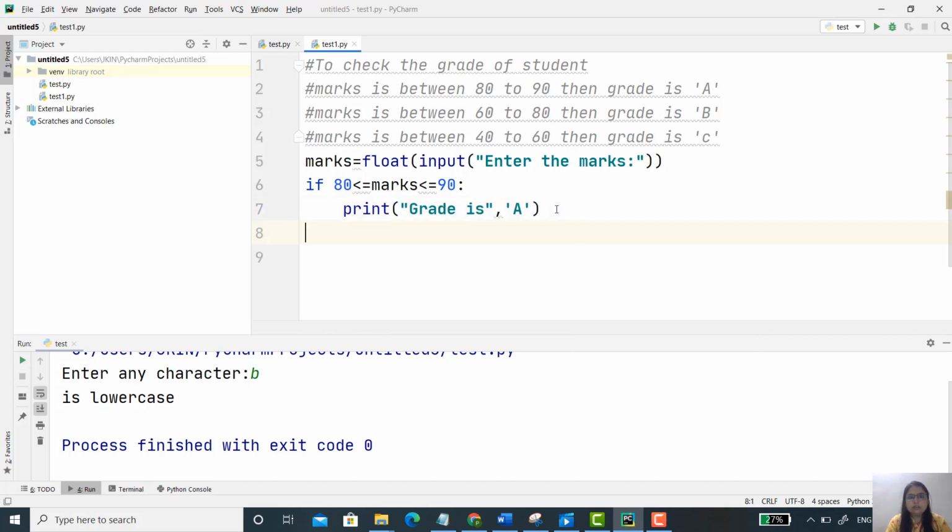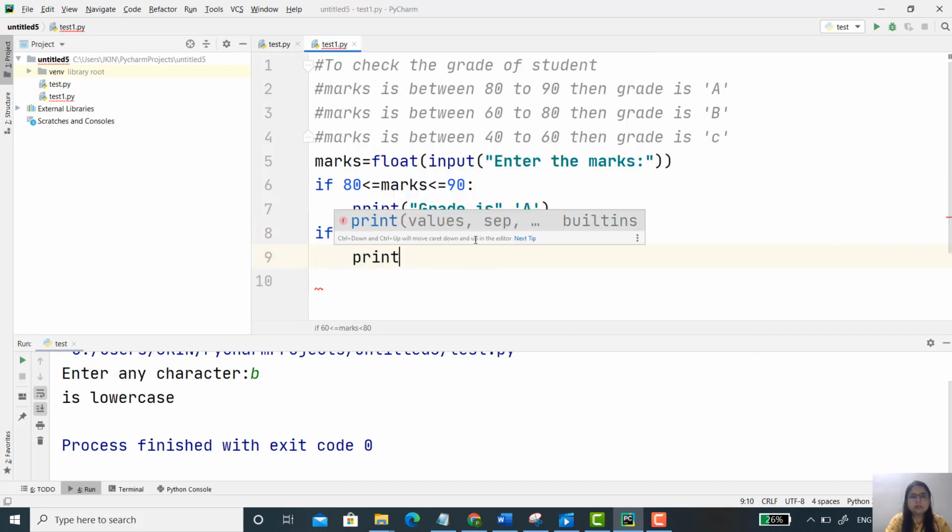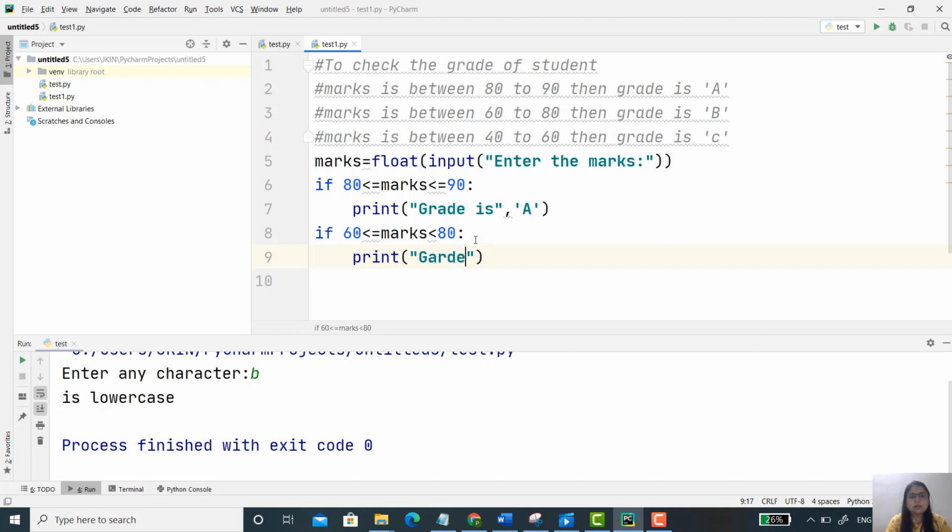Now the next condition, that is if the marks are between what? It's 60 to 80. So 60 less than or equal to marks less than 80. You include the 60 but there is no need to include the 80 because 80 we have already included here. So you just write less than 80. Then print, that is, grade is B.